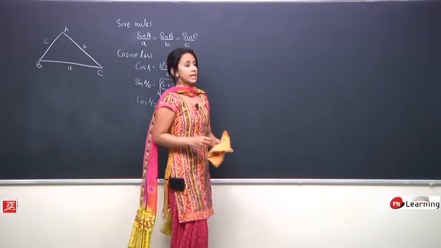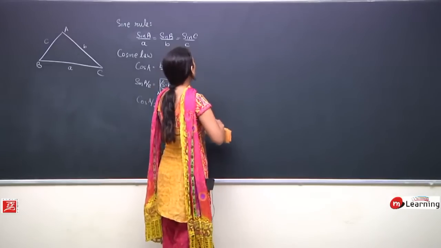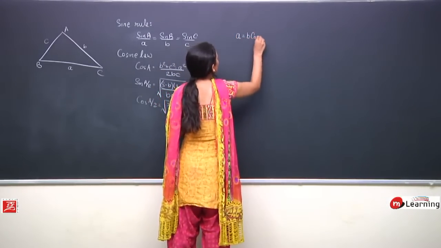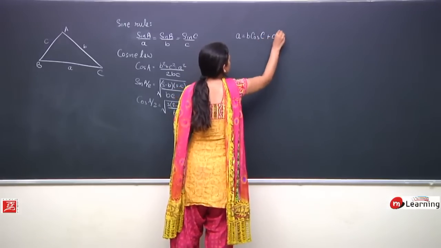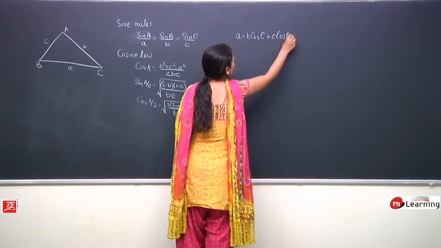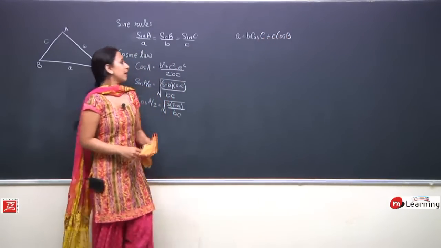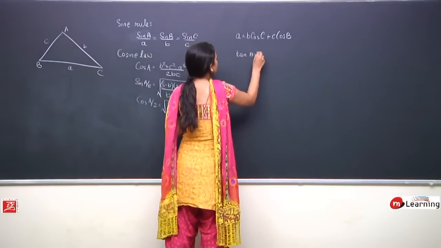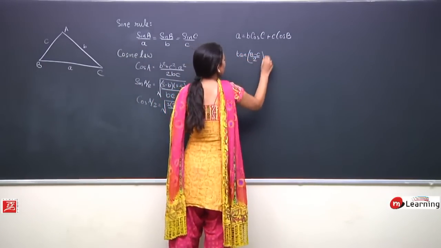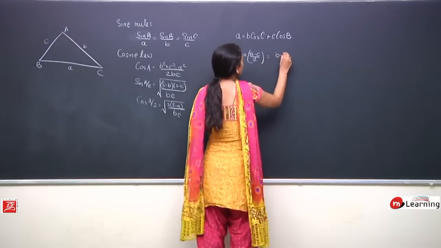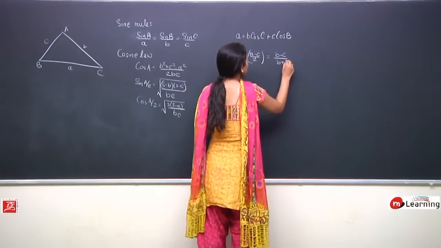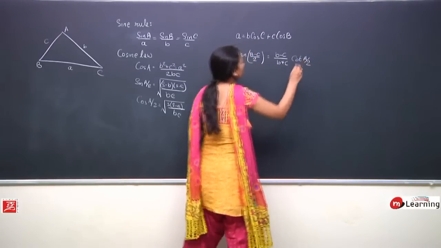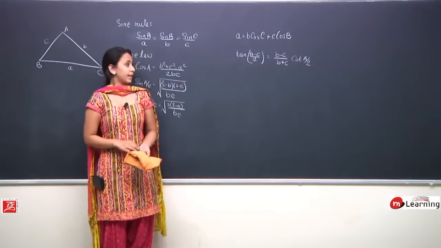फिर मैंने कुछ questions दिए थे और आपने दो formulas और prove किए थे. पहला हमने prove किया था A equals to B cos C plus C cos B. ये भी हमने देखा था. And the next one we had seen was tan B minus C by 2 is equals to B minus C upon B plus C into cot A by 2. ये दो formulas हमने और देखे थे.